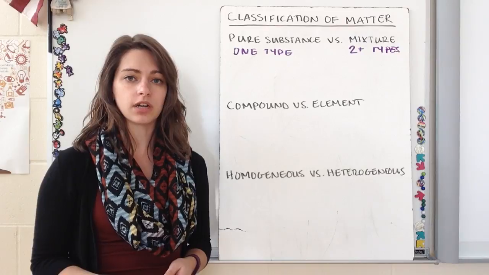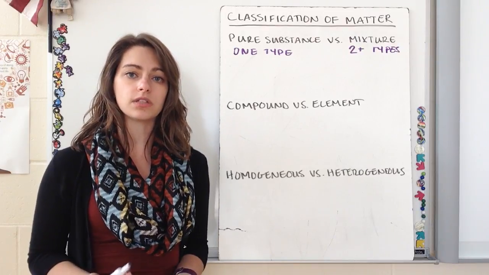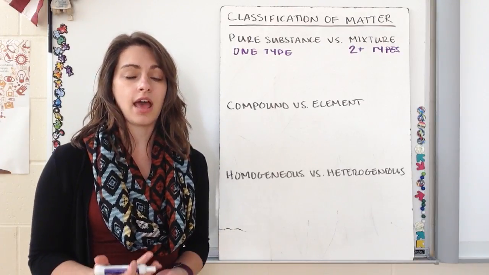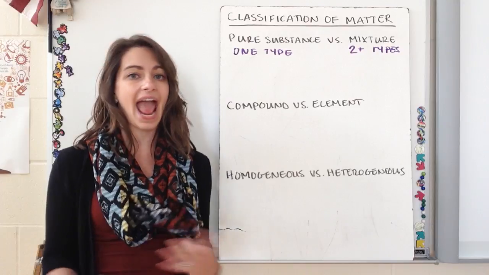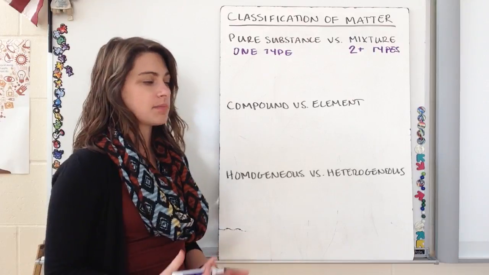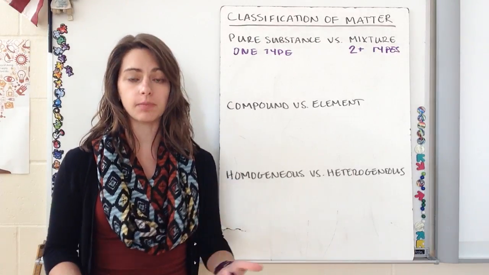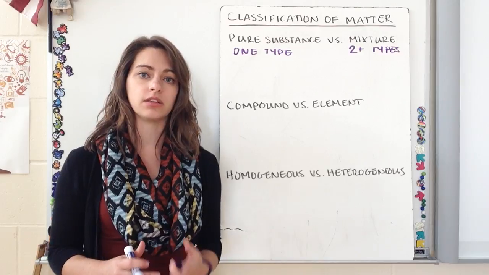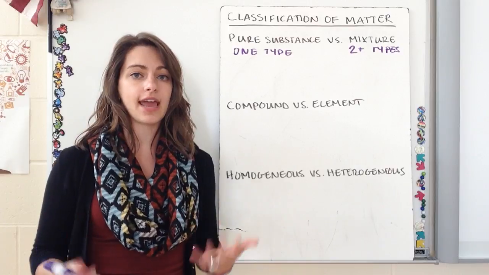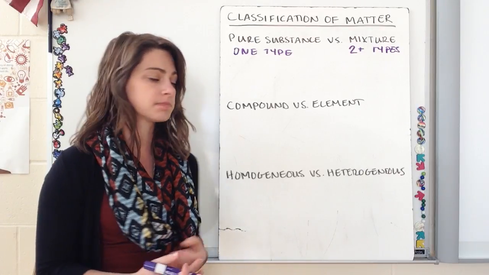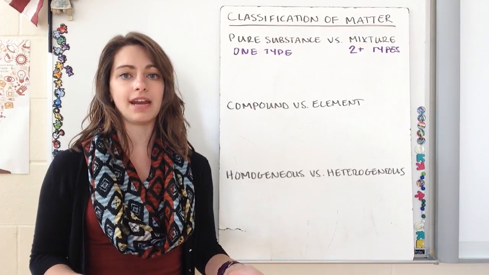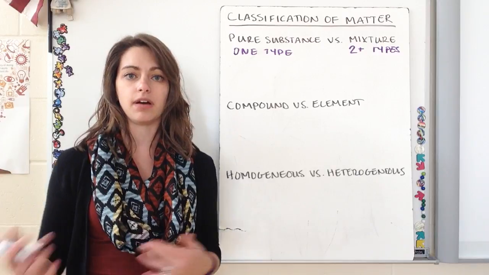The next classification we're going to look at is compound and element. And so now we're focusing on the individual particles themselves. So an element is a particle that cannot be broken down any farther. It's made up of only that one thing. So an example of an element would be hydrogen or carbon. We have our periodic table of elements, and those are our most fundamental building blocks. And so our elements can't be broken down into smaller pieces. Our compounds can be broken down into smaller pieces. So compounds are going to be made up of more than one type of element.